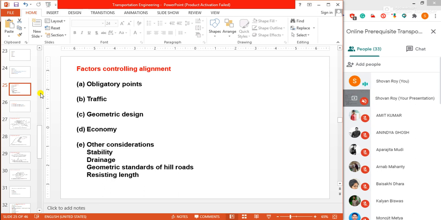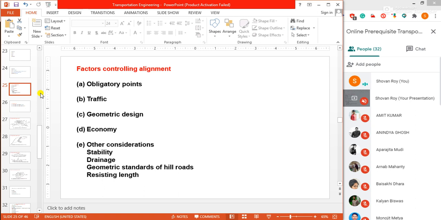Cutting means cutting for road work, filling for road work to maintain the formation level. In survey, in profile level survey, in leveling survey, you have studied, I think, what is the formation level, what is cutting, what is filling. Other considerations: under the other considerations, there are stability, drainage, geometric standards of hill roads, resisting length. The various other factors which may govern the alignment are drainage considerations, hydrological factors, political consideration, and monotony.